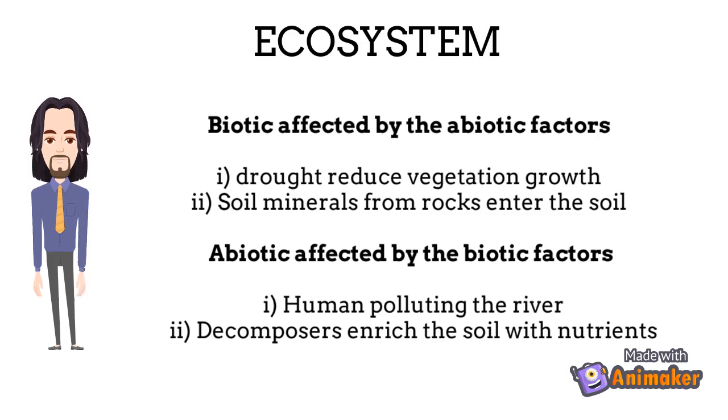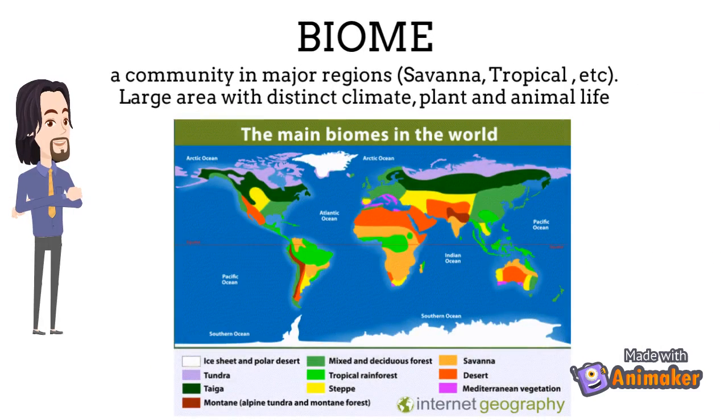In the other way, abiotic factors are also affected by biotic factors. For example, a river can be polluted by humans, and decomposers such as worms can enrich the soil with nutrients. The next level is biome.